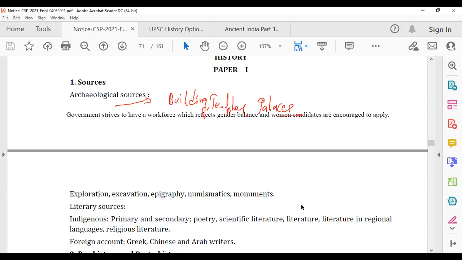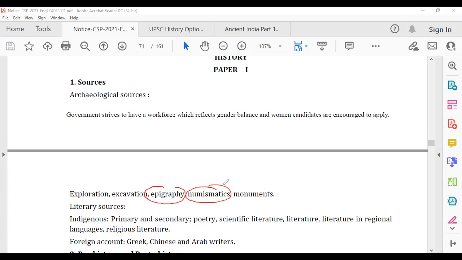So let's start. Archaeological sources is not only about building temples and palaces, sir and ma'am. There are two major things. They are there, but there are two other major things: epigraphy, numismatics. What is numismatics? Numismatics is the study of coins. So coins do give you an idea.